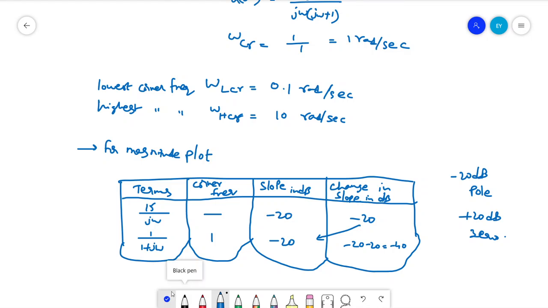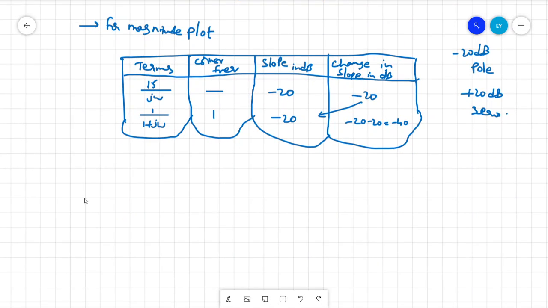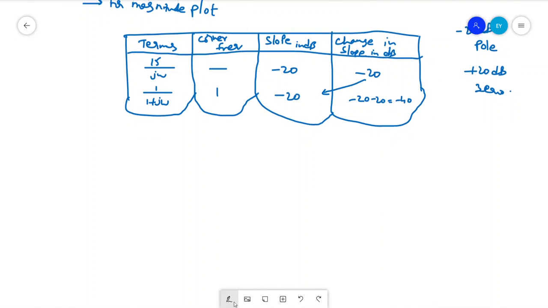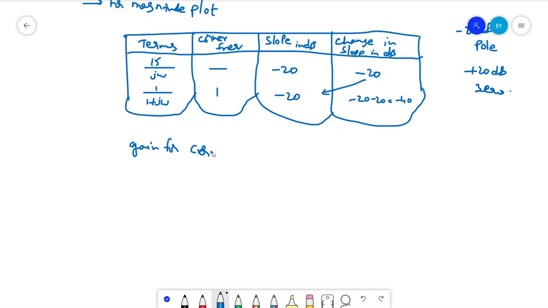So from the corner frequencies, now we need to estimate the magnitude. How can we estimate the magnitude? The gain for the corner frequency: A is equal to G of j omega in dB at omega equal to omega LCR, that is the lower corner frequency. The lower corner frequency we selected is 0.1, right?